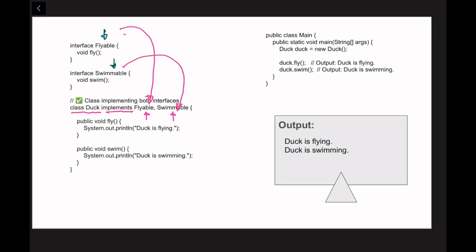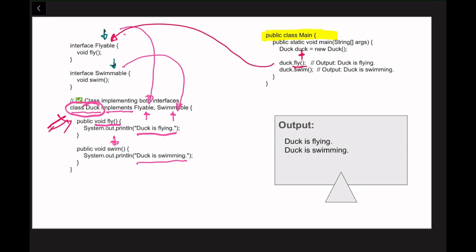In that Duck class we have a void fly method, which prints "Duck is flying", and in the swim method we have "Duck is swimming". Inside the main method we are creating an object of the Duck class, and we are accessing the fly method, which is in the Flyable interface.